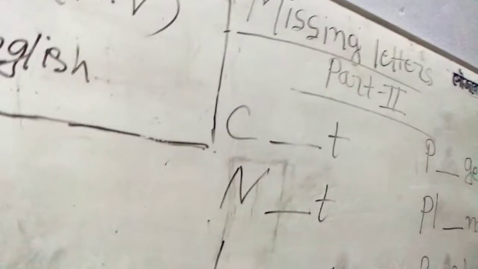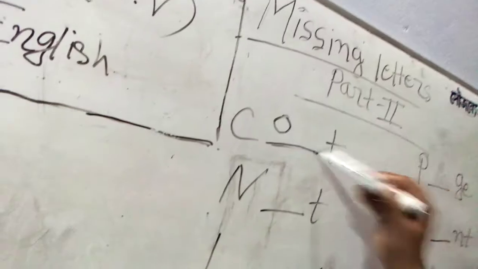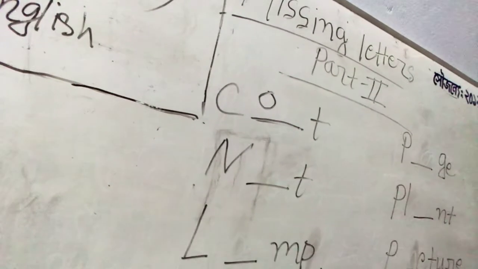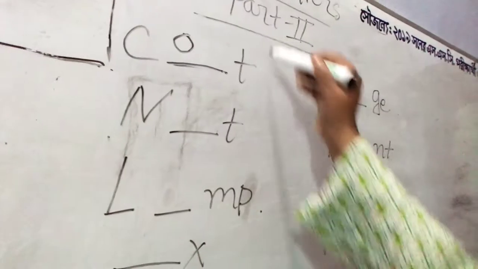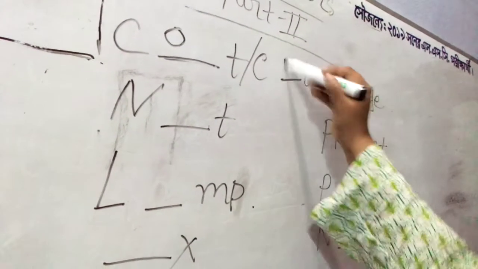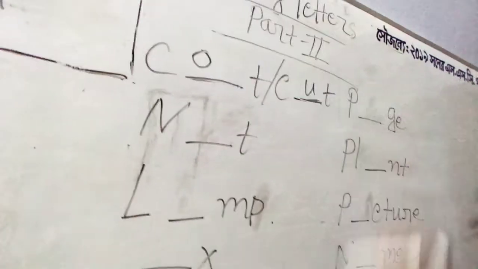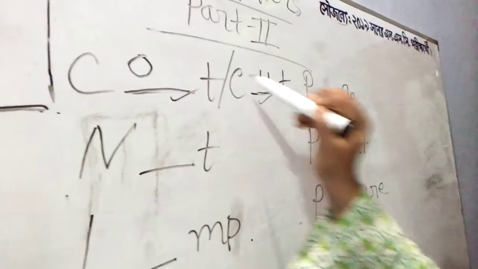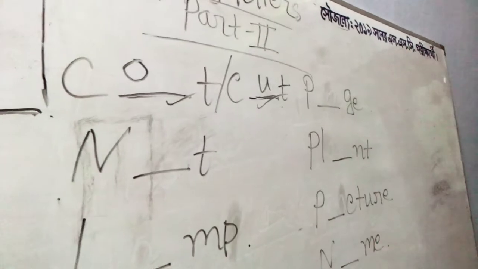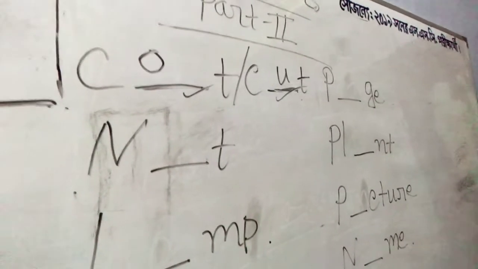Let us try something new. If I put O, it becomes cot. Cot means a kind of bed that is basically made for babies. When you were babies, I think you also used a cot. But if I put U here, it becomes cut. Cut means to cut something down, so cut is a verb. When I put U, it becomes cut, a verb. When I put O, it becomes a noun. No matter whether it is a noun or a verb, just make it a meaningful one.